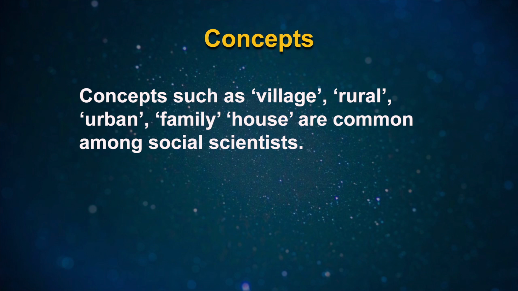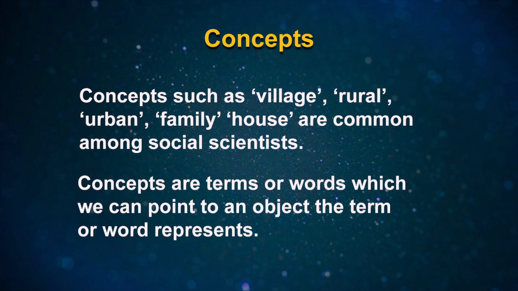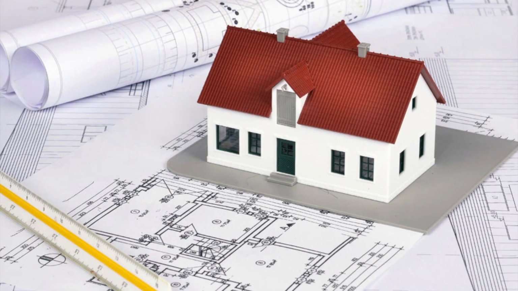Concepts such as village, rural, urban, family, house are common among social scientists. Concepts are terms or words for which we can point to an object the term or word represents. For example, when we say house, we can point to an object the word represents.